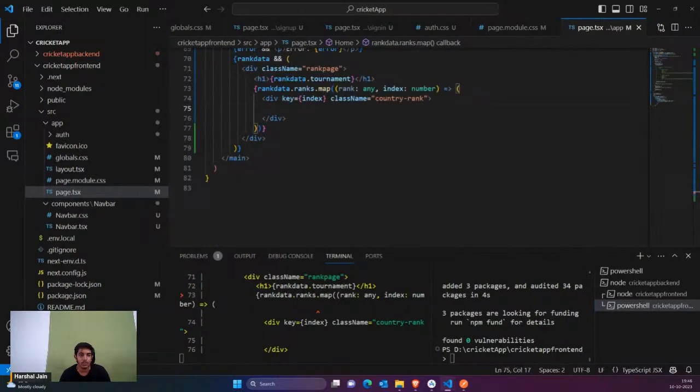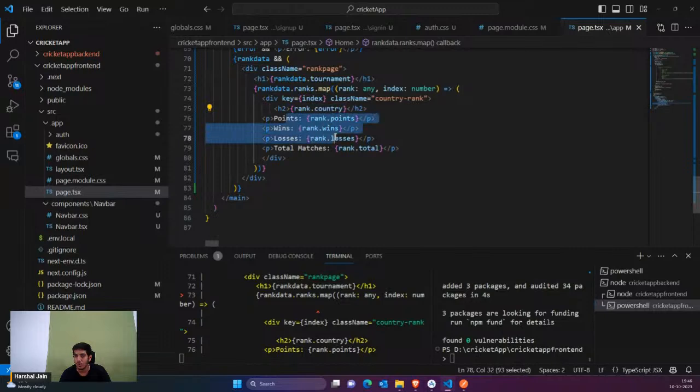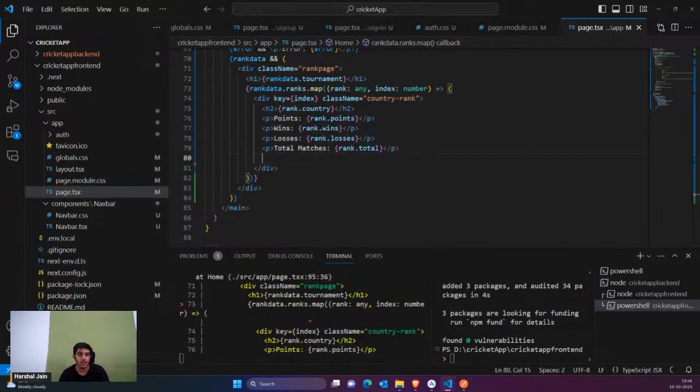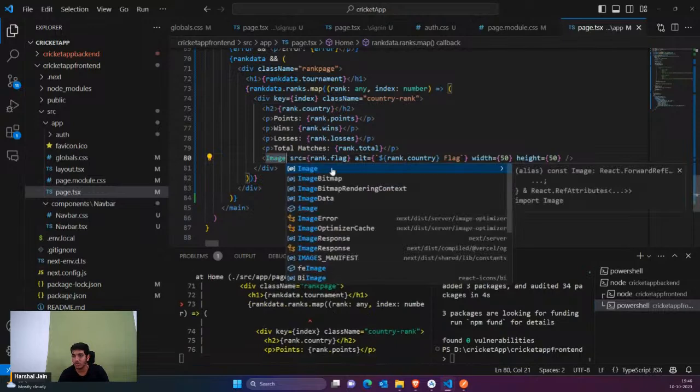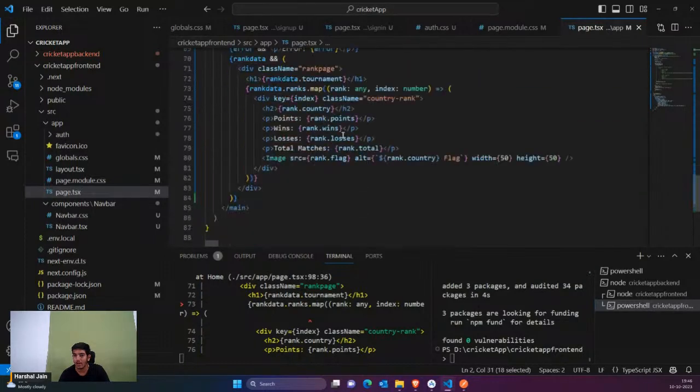So first of all, just show things like ranking, country, points, win, losses, total matches. Okay, these details. Now after this, we have an image also. The image is imported from Next.js image, so you just need to import it from Next.js image. I'm saying show my flag inside this image, and the size and width is like this. Now let's see how it looks.